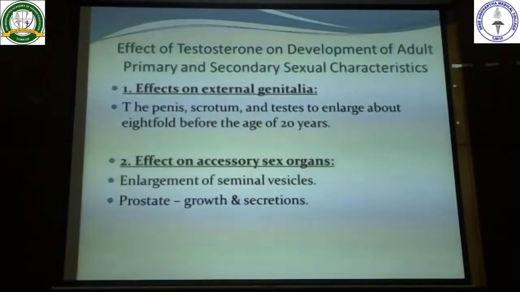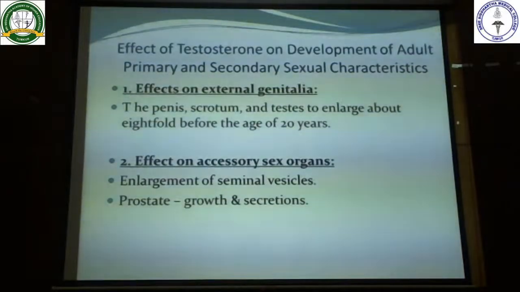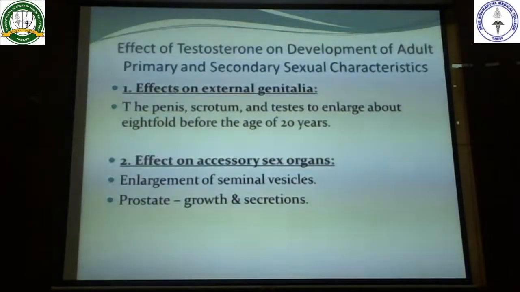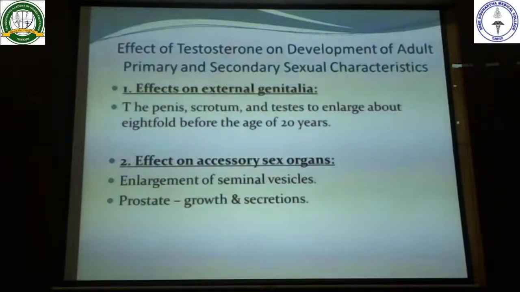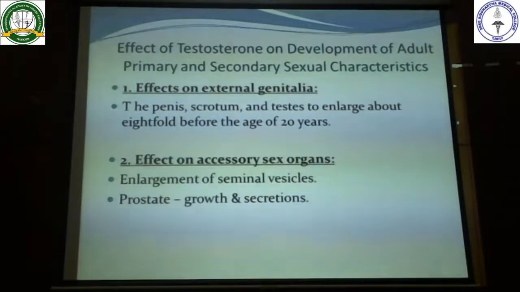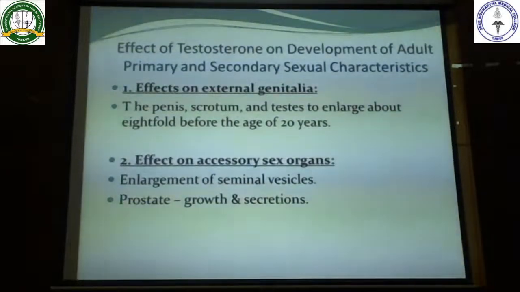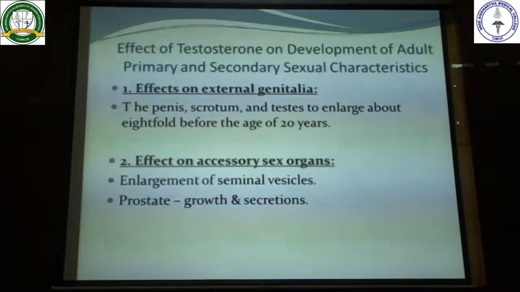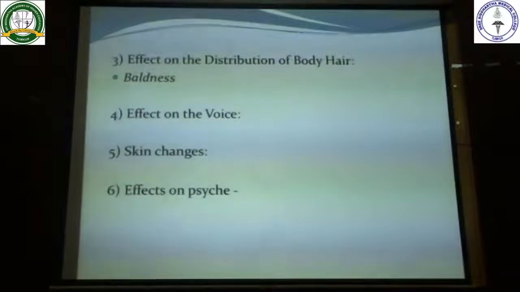The next action is the effect of testosterone on the development of the primary and secondary sexual characters in the adult. First is the effect on external genitalia. It causes the pubertal growth of the penis, scrotum, and testis. All these organs will enlarge 8-fold before the age of 20 years. Next is the effect on accessory sex organs. Testosterone causes the growth of the seminal vesicle and the prostate gland, and it increases the secretion of the prostate.